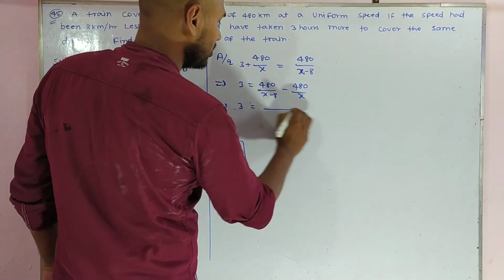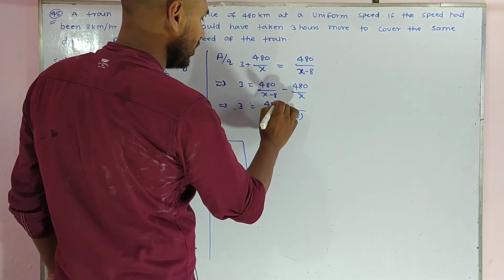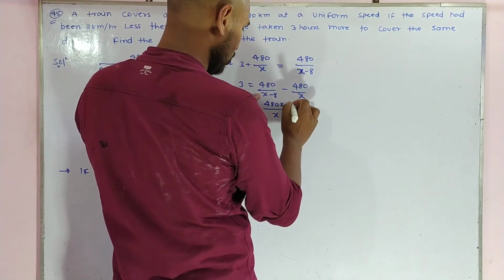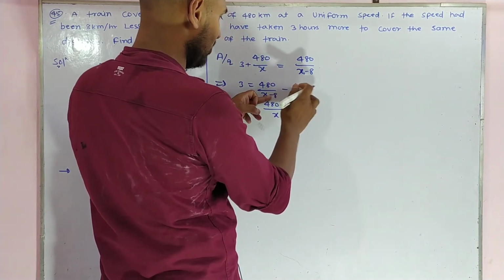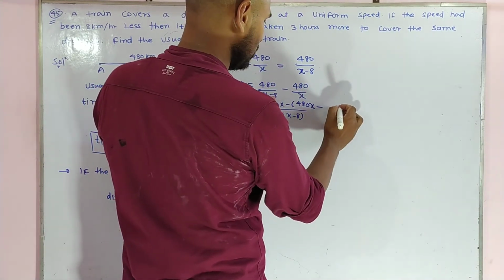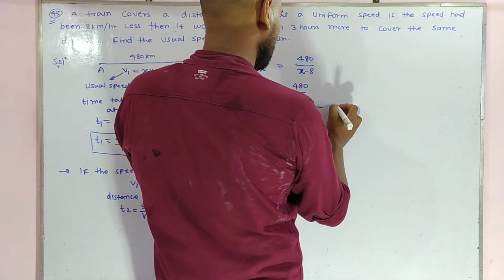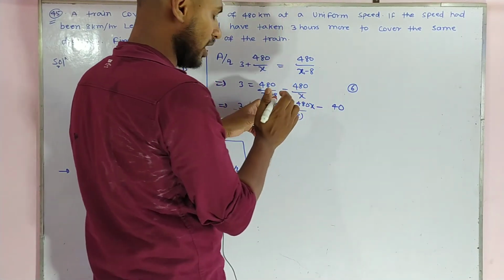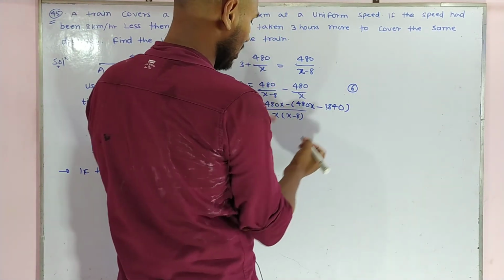Taking the LCM x into x minus 8, we get 480x minus 480 into x minus 8. Multiplying 480 by 8 gives 3840.